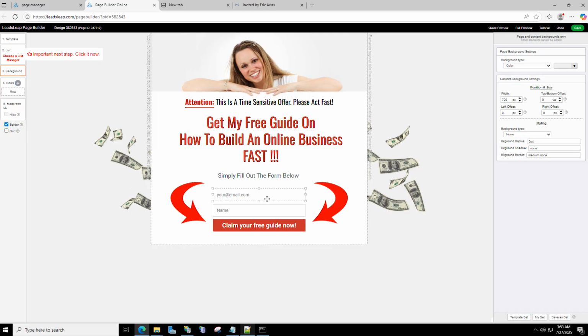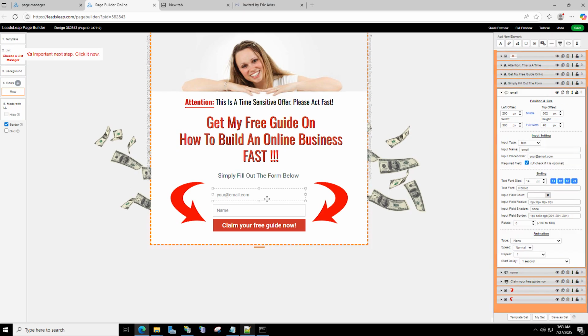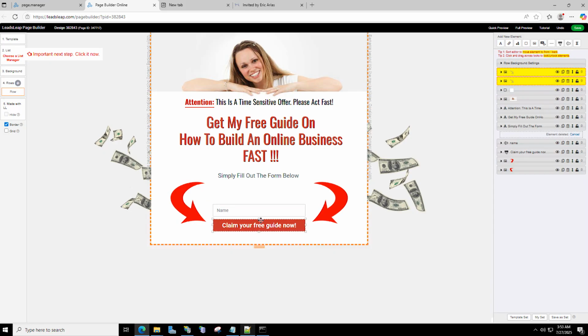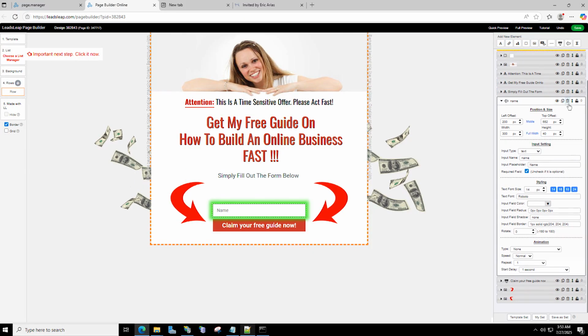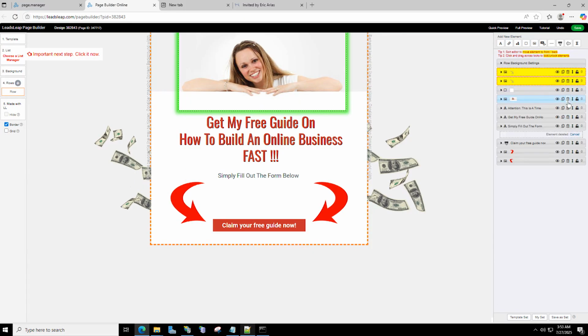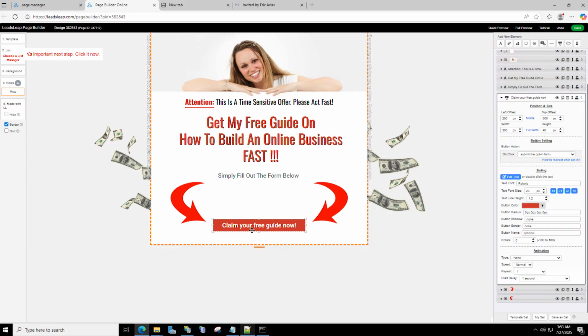But for our purposes, I don't want to do that because I have a separate way to collect information. So I don't care about this that much. I'll go ahead and delete these two fields here. I don't want them. If you notice, I'm on the right and I click these little buttons here. And then also, if I click the button, it shows me what I want to do on click.